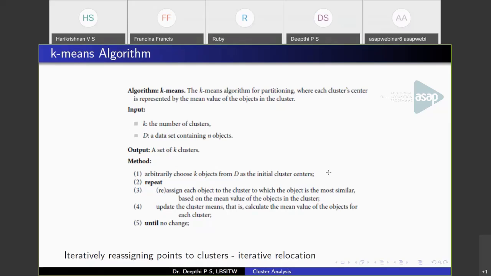So you will have a different partition, and this process keeps on continuing until at some point objects will not move from one cluster to another, and you will get the final clusters. So this is how the algorithm works.